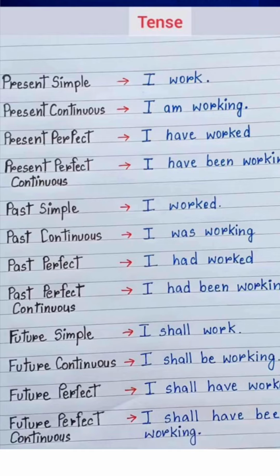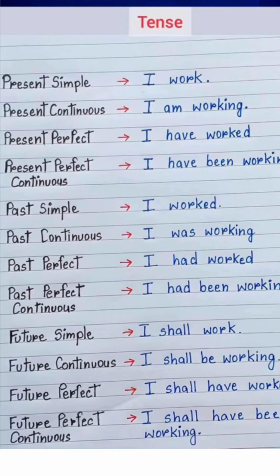Past perfect. Example: I had worked. Usage: for actions that were completed before another past action. Past perfect continuous. Example: I had been working. Usage: for actions that were ongoing before another action in the past.